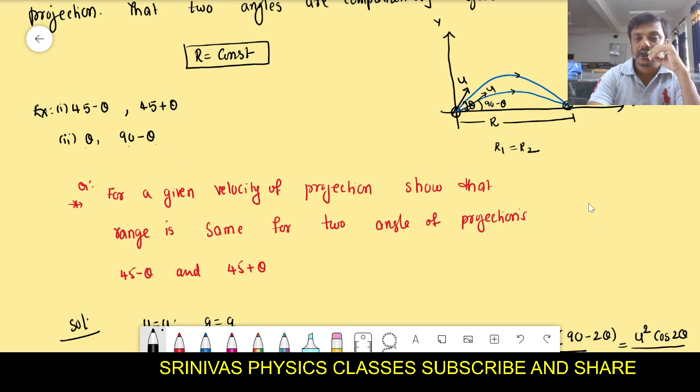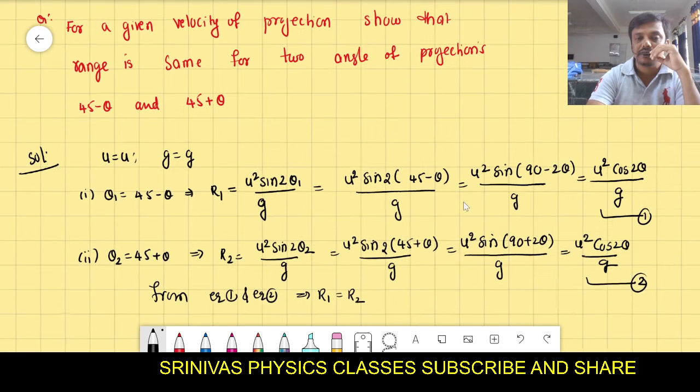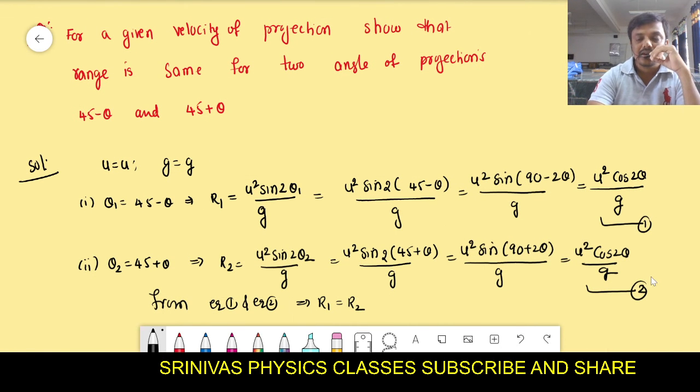For those sets, the range is the same. We also proved that the range is the same for 45 minus theta and 45 plus theta, and similarly you can also prove it for theta and 90 minus theta. Students, any doubt regarding this? You can ask me. Divya, any doubt? Is everything clear? Any other member, if you have any query regarding this, you can ask me. If you do not have any query, then we will go for the next topic.